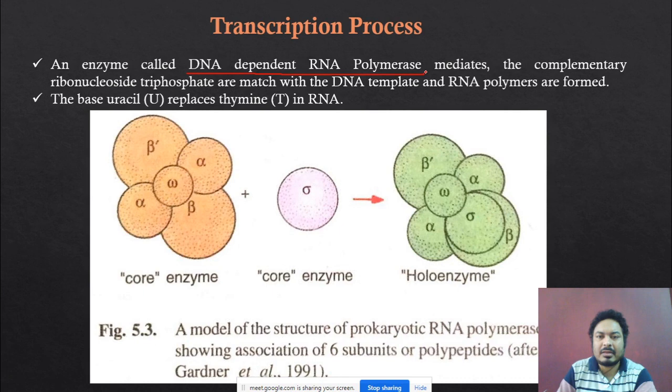Just remember this term, DNA dependent RNA polymerase enzyme. This RNA polymerase enzyme is very important, and it depends on the DNA to synthesize the RNA molecule.